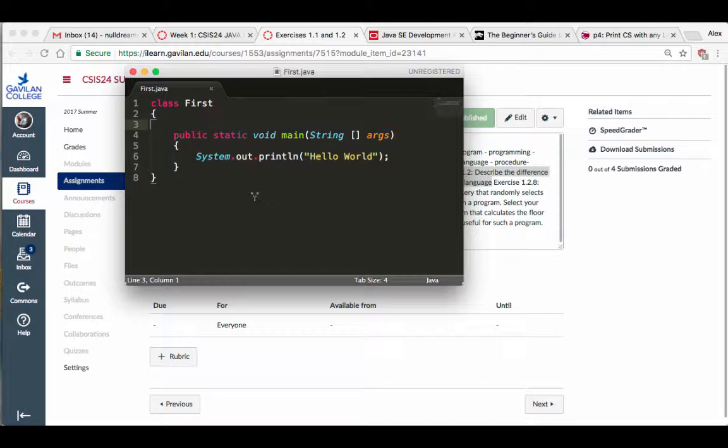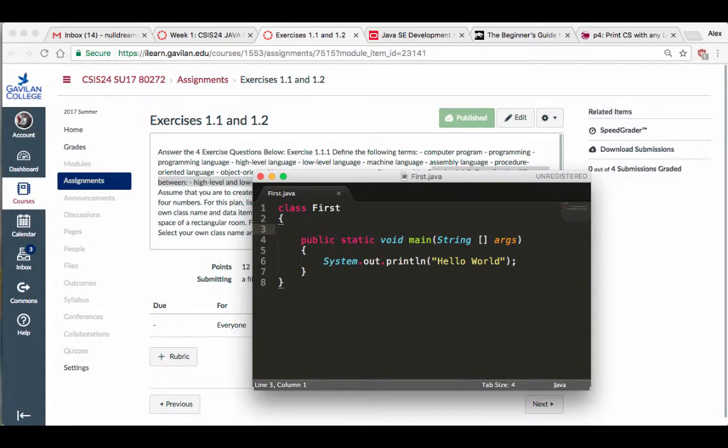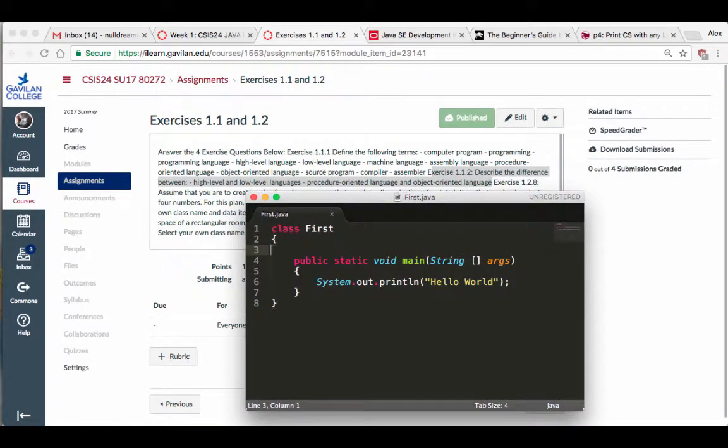Why? Because you can put that Java virtual machine on almost any kind of hardware and program that thing to do things for you. Okay? So that's a high-level language versus a low-level language. Okay? What is a procedure-oriented language and object-oriented language? Well, a procedure-oriented language will be something like C++, right?